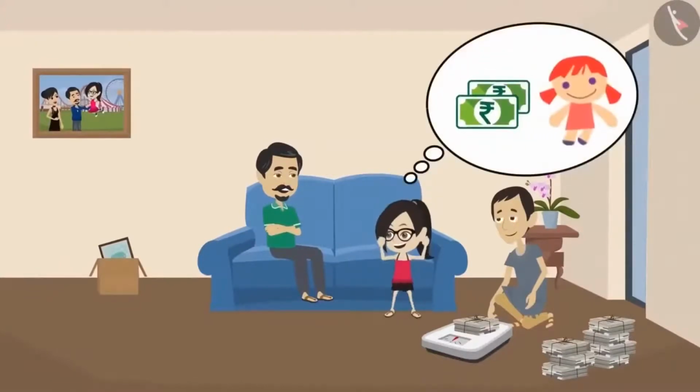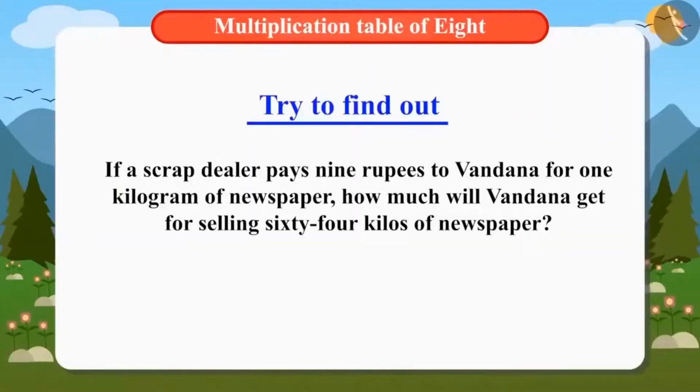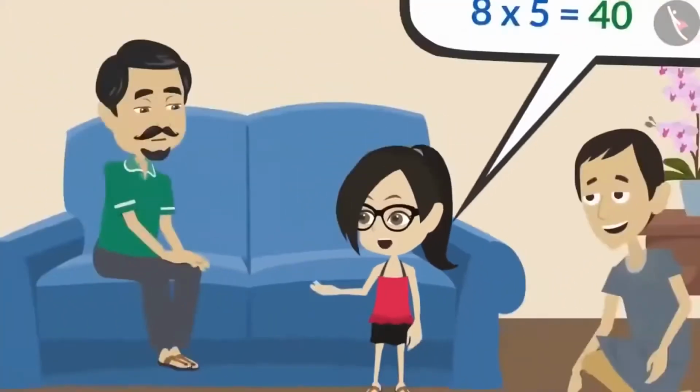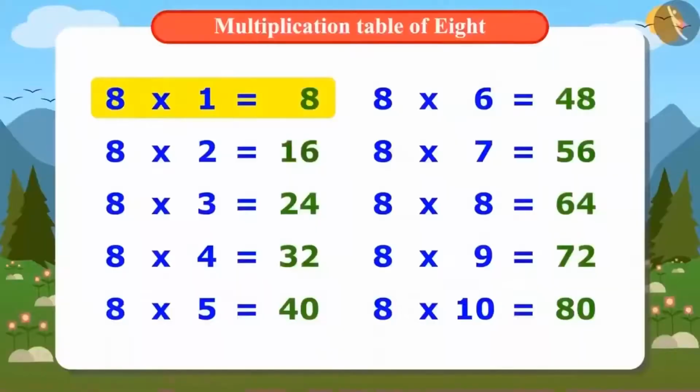If a scrap dealer pays 9 rupees to Vandana for 1 kilogram of newspaper, can you tell me how much will Vandana get for selling 64 kilos of newspaper? We will learn to solve such questions in the next video. Let's memorize the table of 8 for now. See, Vandana has even started singing.